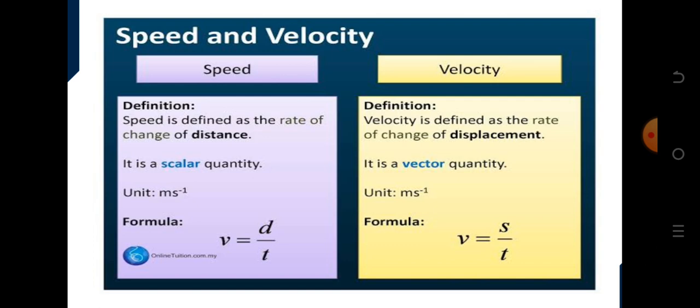But sometimes the formula for speed can also be used as V equals S over T. So it's very important, depending on the context, you need to identify the parameters correctly. If you're using distance as S, you have to take note so that when you see the question, your formula and your parameters must be the same, must look alike.